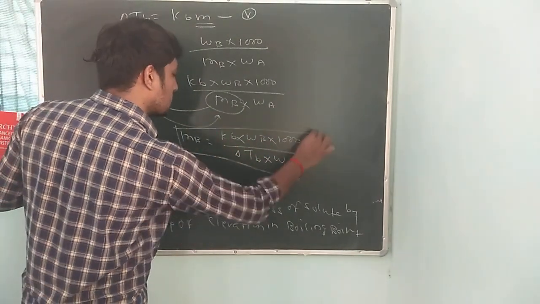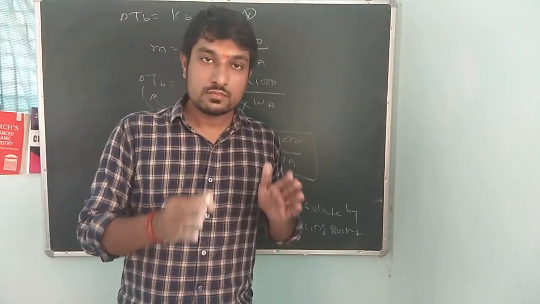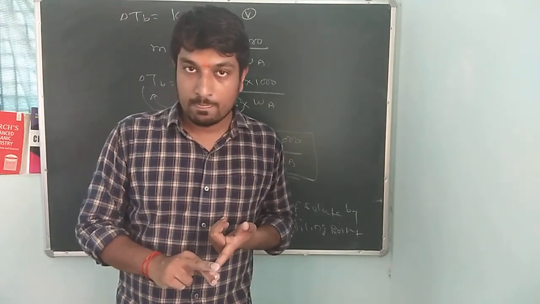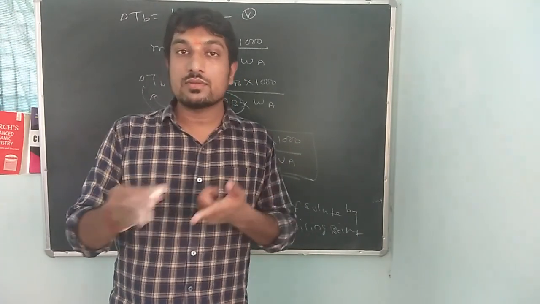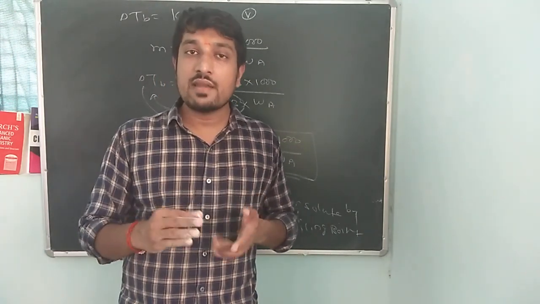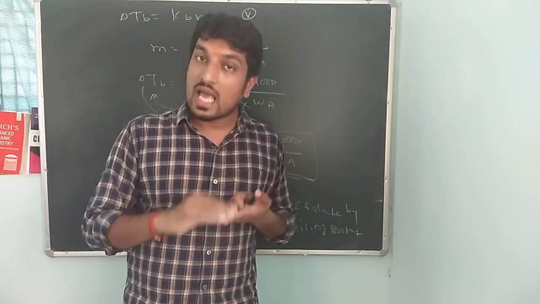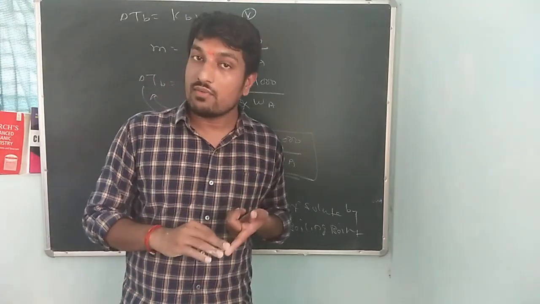So this is the complete derivation of elevation in boiling point. There are two derivations. First, for elevation in boiling point, you proved that del Tb is equal to Kb m, and second, you calculate the molecular mass by the help of elevation in boiling point.